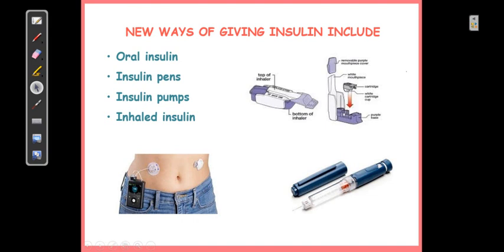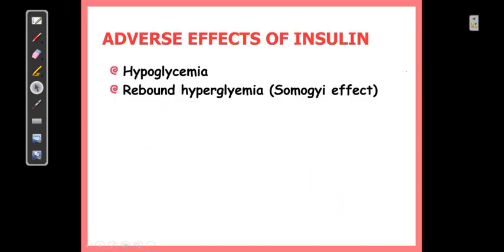Moving towards the adverse effects. The major adverse effect is hypoglycemia. The correct dose is very important, because if a high dose of insulin is given, that could result in hypoglycemia. Remember, hyperglycemia can produce mortality and morbidity in the long term, but hypoglycemia, if it is severe, could lead to very high mortality. And remember, patients on insulin largely die because of hypoglycemia, not because of hyperglycemia. So that is a very important effect.